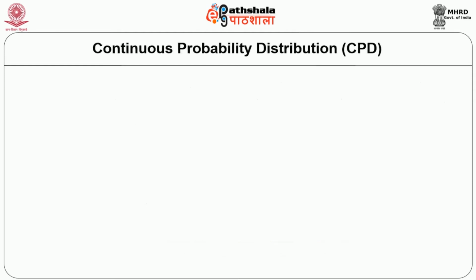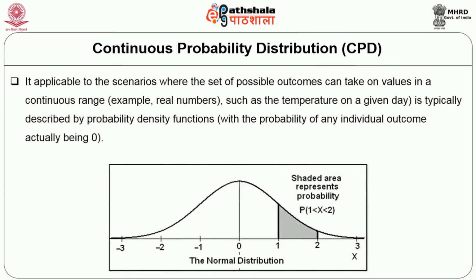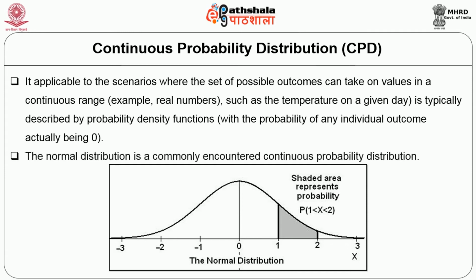Now let us understand the continuous probability distribution. This applies to the scenario where the set of outcomes can take on values in a continuous range, for example real numbers, such as the temperature on a given day. It is typically described by the probability density function, with the probability of any individual outcome actually being 0. The normal distribution is commonly encountered as a continuous probability distribution. This is about discrete and continuous probability distributions.